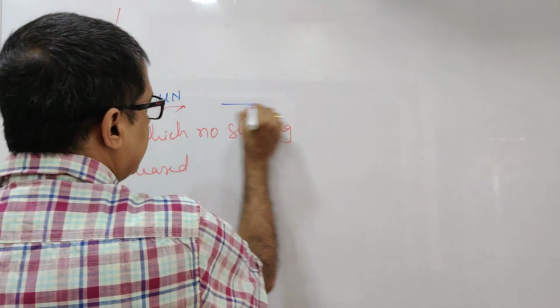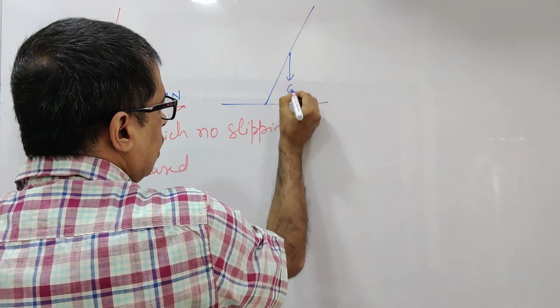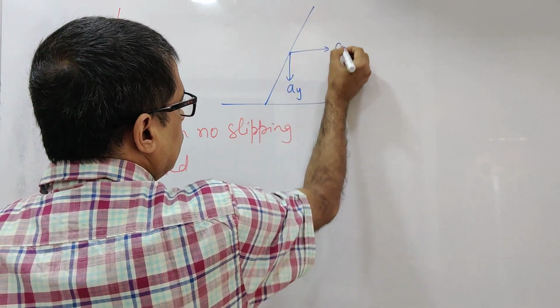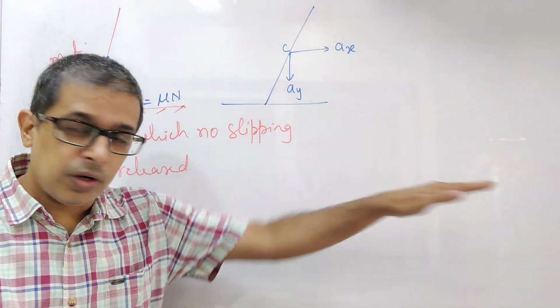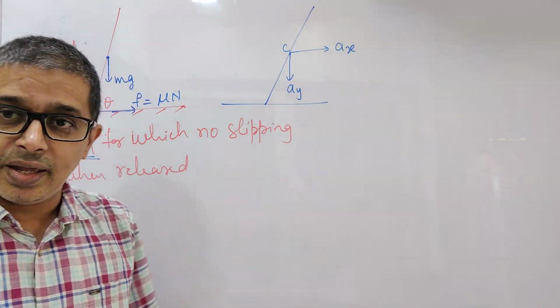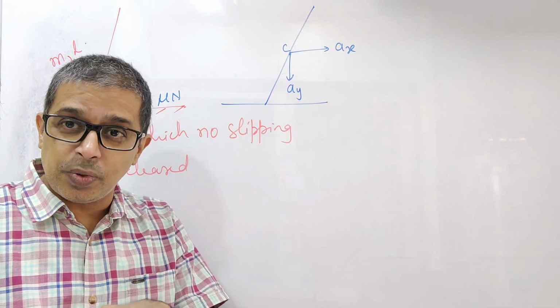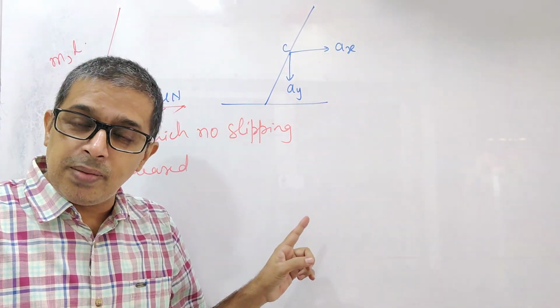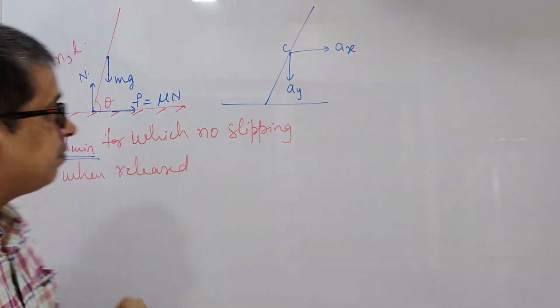I will redraw the diagram here to show you some more parameters. You will call this Ay, you will call this Ax, the acceleration of the center of mass. Horizontal acceleration is Ax, vertical acceleration is Ay. Concentrate on this. The next problem is based on the same concept with a change in the shape of the body.